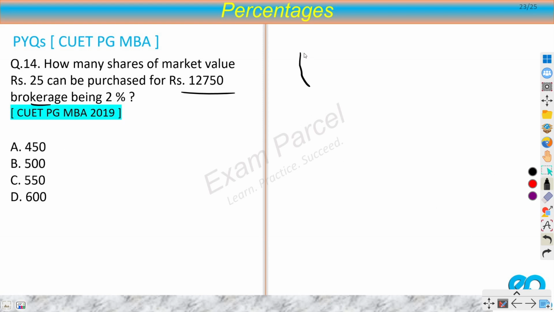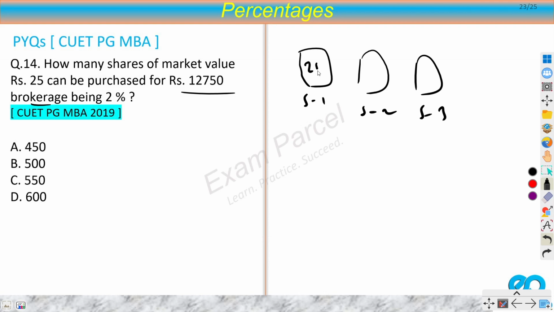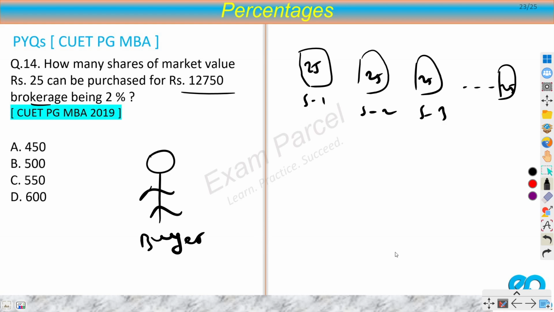Let's say these are shares. This is share 1, share 2, share 3. Each share is valued at 25. There are lots of shares. And you are a buyer, you want to buy these shares. But usually you can't go and buy them directly.